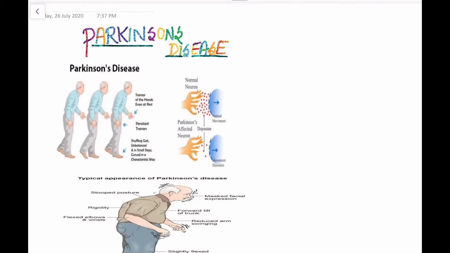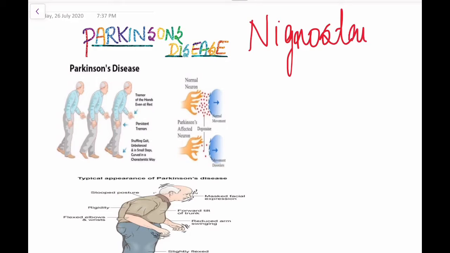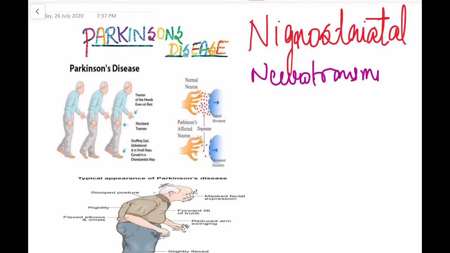Parkinson's disease results from the degeneration of nigrostriatal dopaminergic neurons, or we can say Parkinson's disease is caused due to damage to the nigrostriatal pathway. The neurotransmitter involved in this nigrostriatal pathway is dopamine, and so the neurons are dopaminergic neurons.